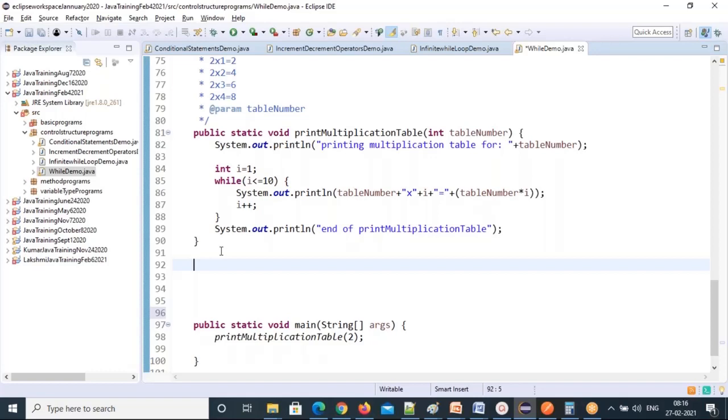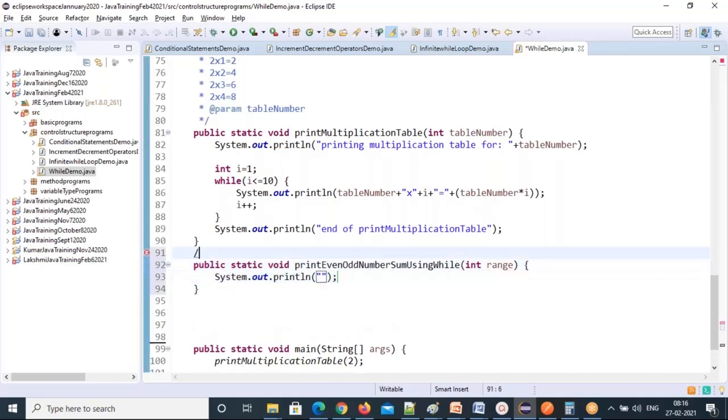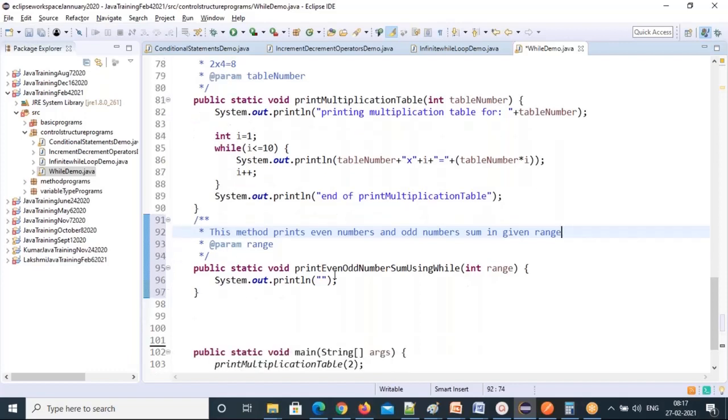Okay, so now here is public static void print even odd numbers sum in a given range using while loop. So you give the range, till what range you want even and odd numbers. So I can make a method definition. So this method prints even numbers and odd numbers sum in given range. So that's a clear definition I'm giving here. Started executing the method.